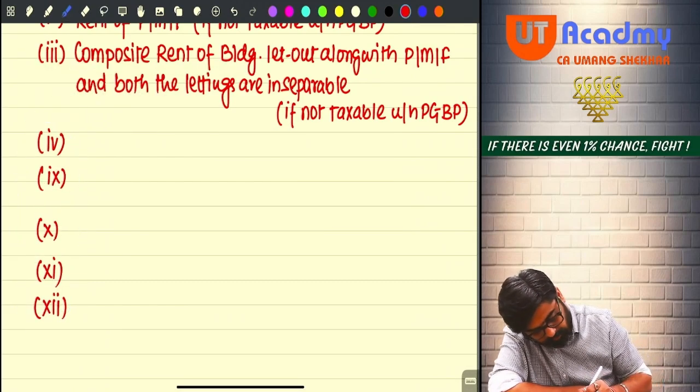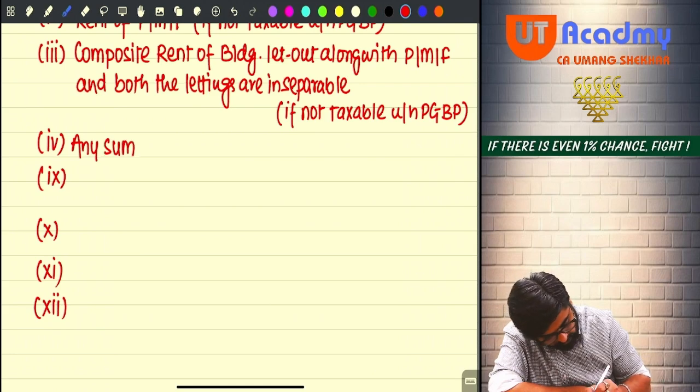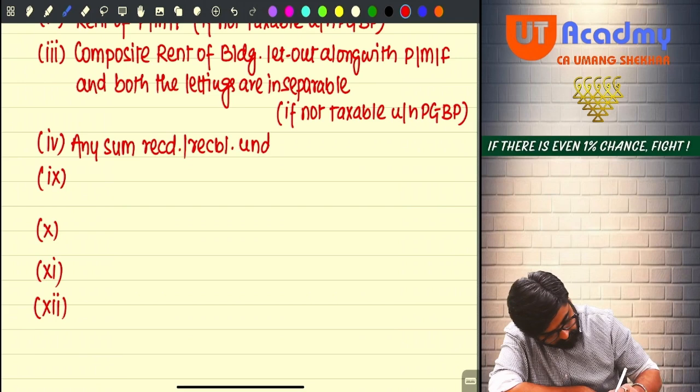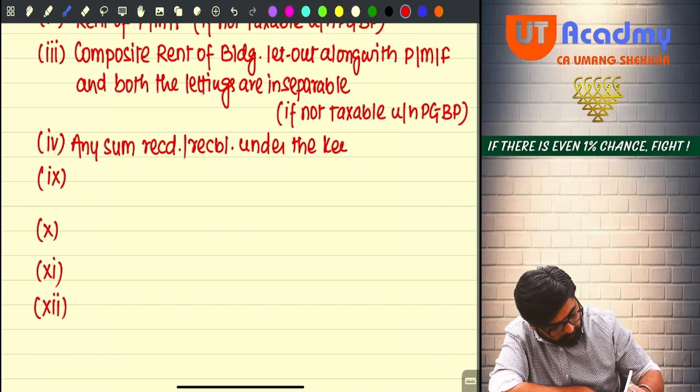Then clause number 4 will come. That will talk about any sum received or receivable under the Keyman insurance policy.